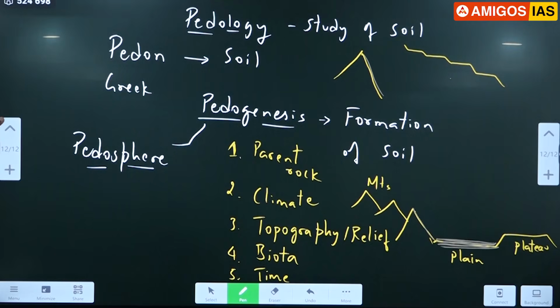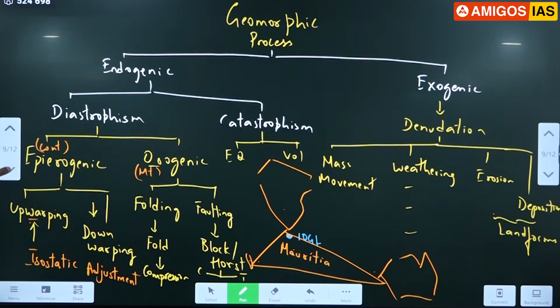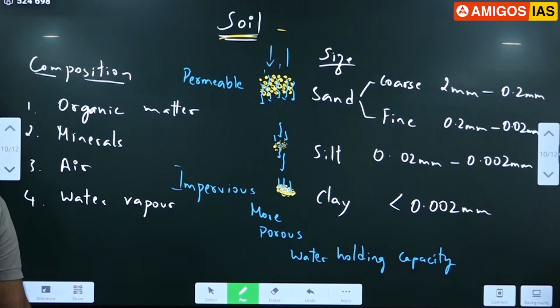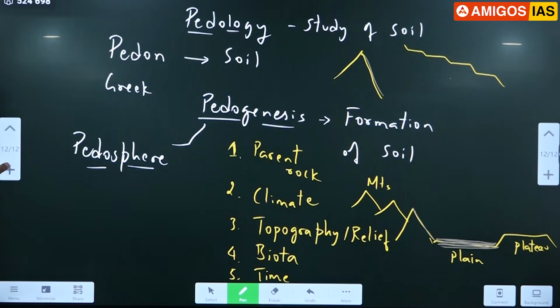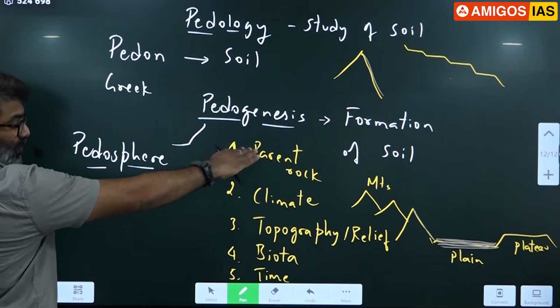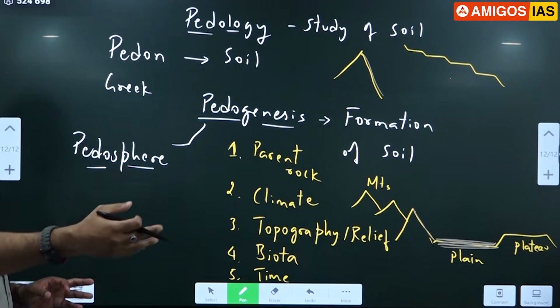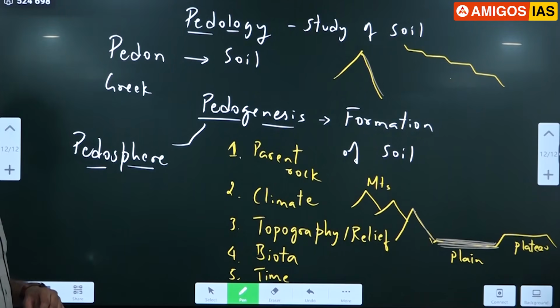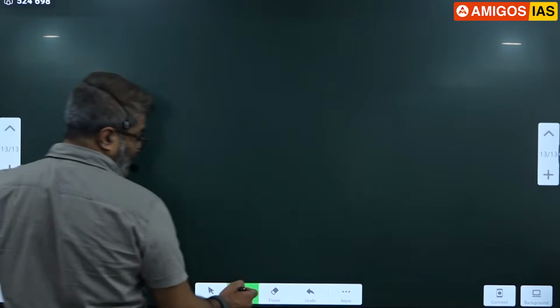Sit down, take your seat please. So notice this, any doubt? Okay, so we have discussed the importance of soil, what is pedology, pedogenesis and all. What are the factors responsible? All this will come again, I'll repeat this. Each and every soil we'll be discussing, alluvial soil, red soil and all, one by one. Then again this topic will come. Okay, so please write next, soil profile.